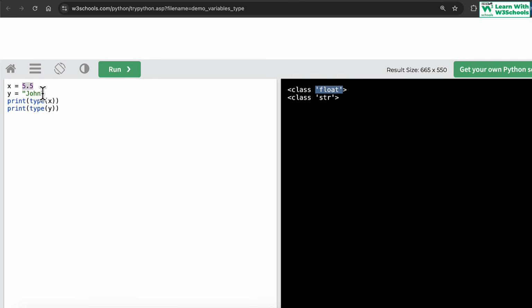So now this is a float. Similarly, y is equal to John. This becomes my string character. Okay, so the type method allows us to identify what type of data we are using. Now remember, see the way we have used it. Again, if you're familiar with the syntax, excellent, but if not, let me explain this in a moment. What we're doing now is we are using a print method. Inside the print method, we actually require a value.